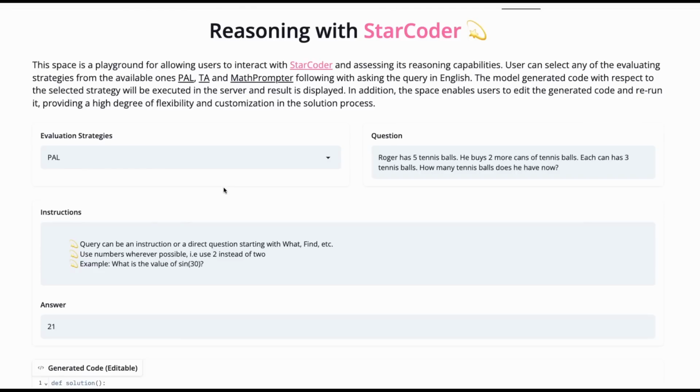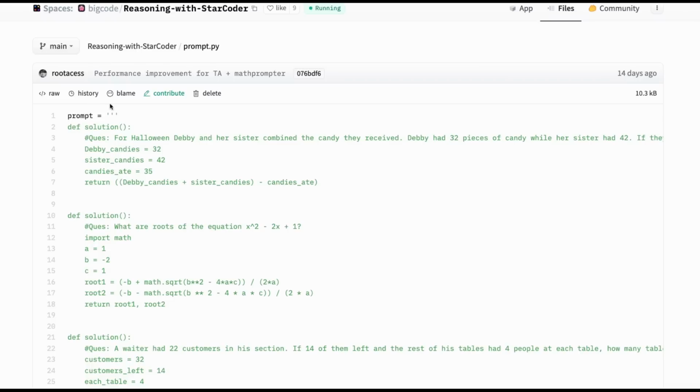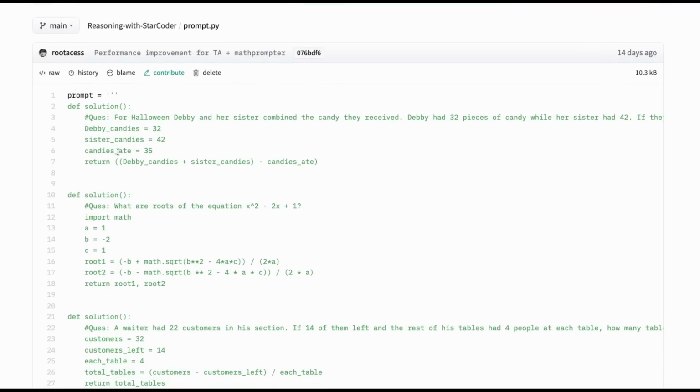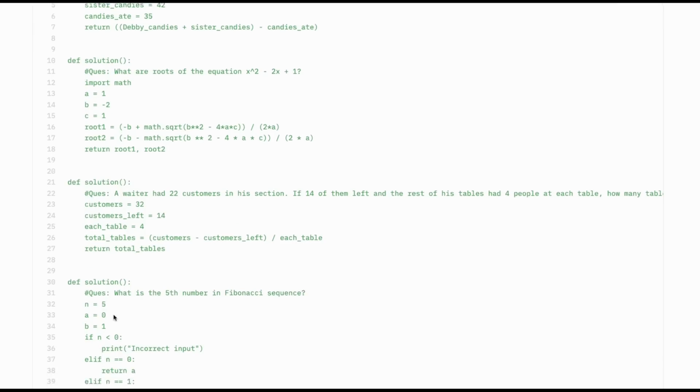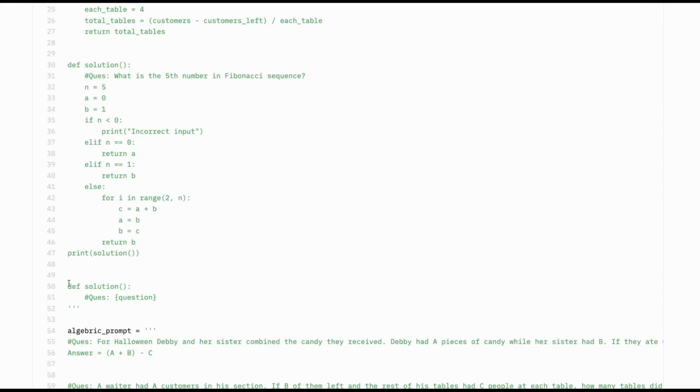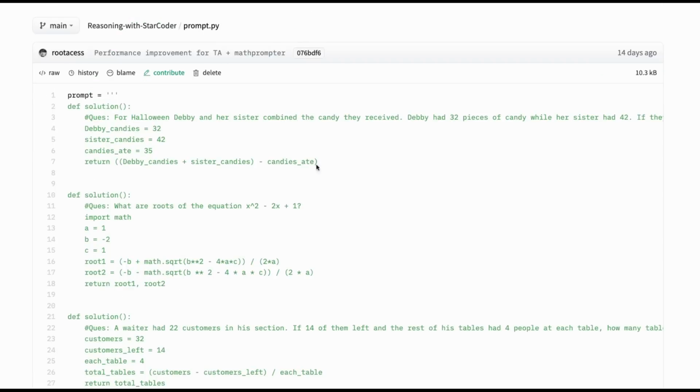And then let's see, will this actually interface with the LangChain PAL chain? If we come in here and look at the prompt that they're using, we can see that basically they're putting in a def solution and then the question, and then it will write the rest of the function for this. We can see that they've got four examples, and then they prompt it for an output. So let's go over to code and look at how we can recreate this in code.